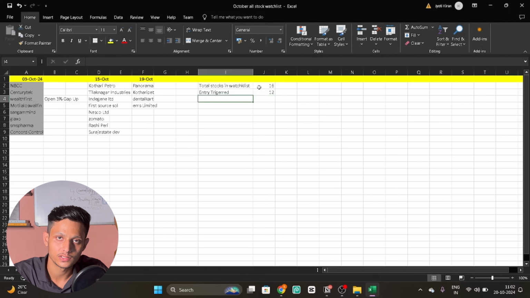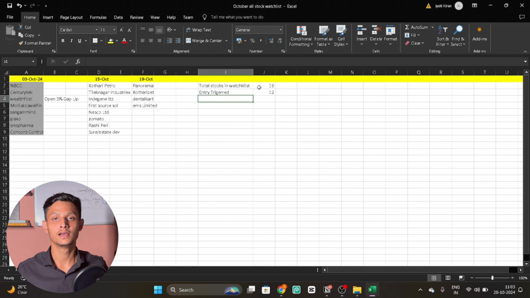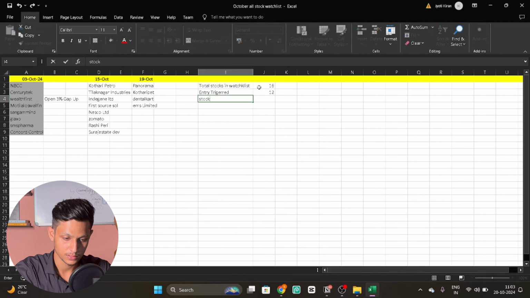Out of 12 entries triggered, how many stocks gave momentum? How do I define momentum? I plan for a target of around 13 to 15%. If I get less return on any trade, then I exit at 5% or 7% by looking at the market situation. But my ideal target is around 13 to 15% on every trade. So I'll consider those stocks that have given 13% momentum in a time period of 4 to 5 days as the stocks that gave momentum.